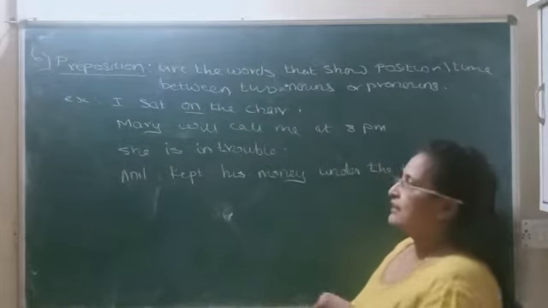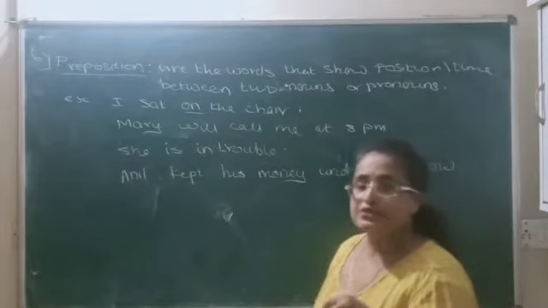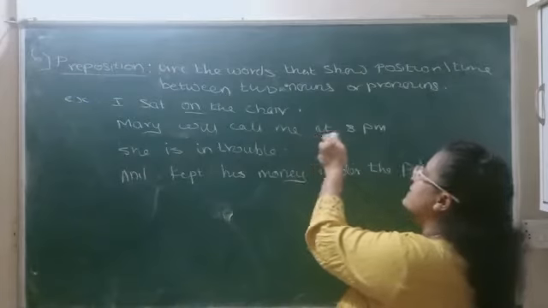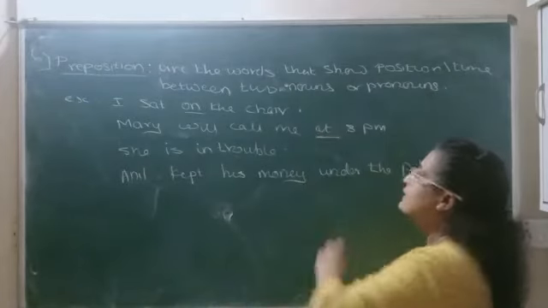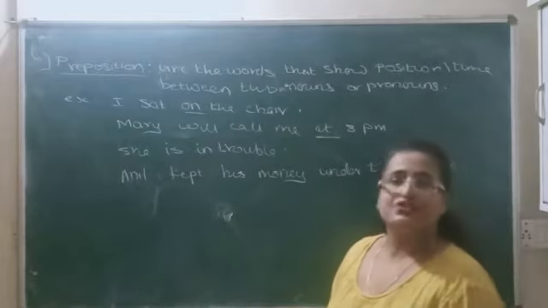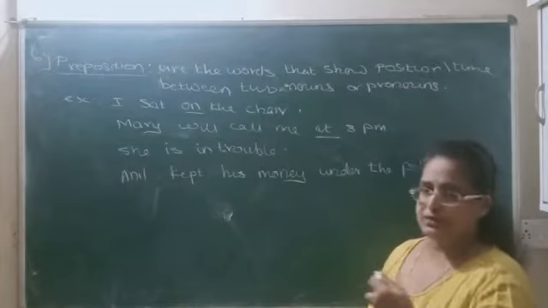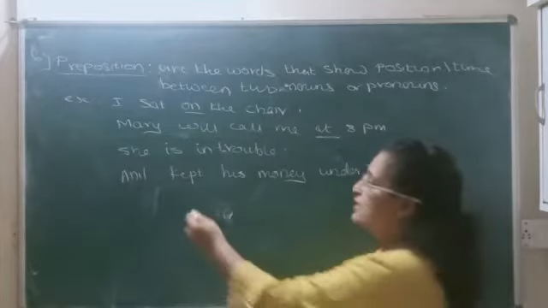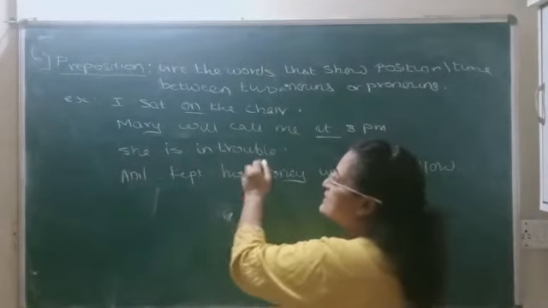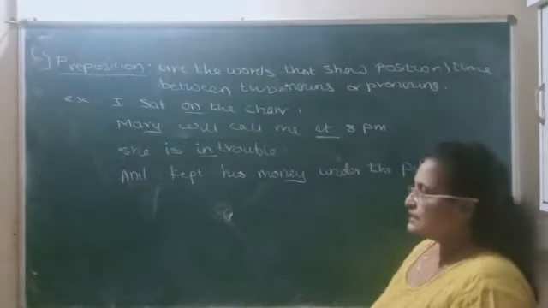The next example. Mary will call me at 8 p.m. Now here it's showing the time. Mary will call me. At what time? At 8 p.m. So at is a preposition. Next example: She is in trouble. Now you all think and tell me what is a noun, what is a pronoun, and what could be the preposition here. She is a pronoun, which we learned yesterday. Trouble is a noun. So she is in trouble. In is the preposition.